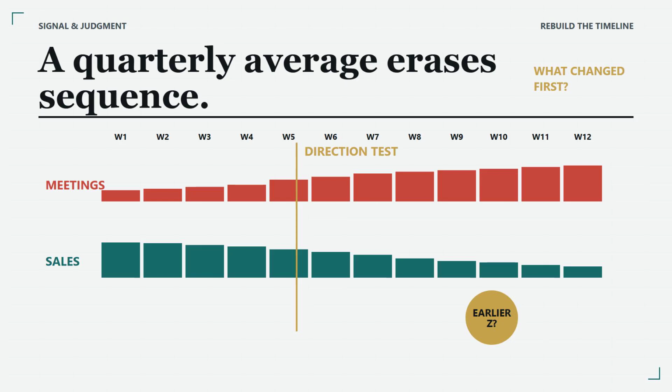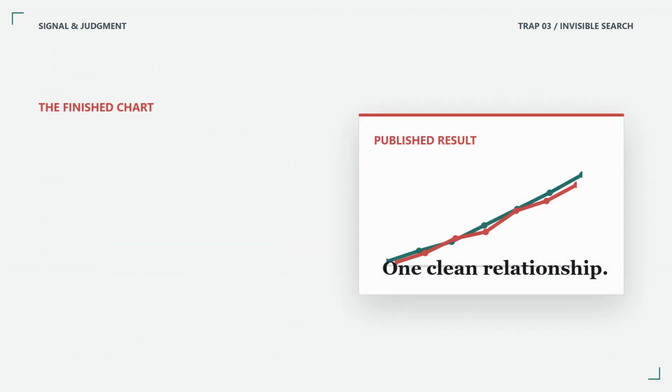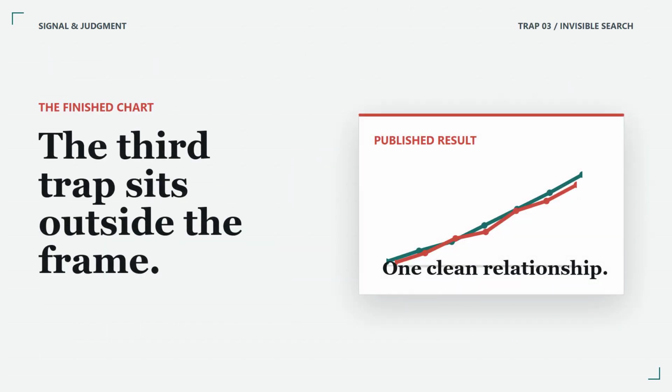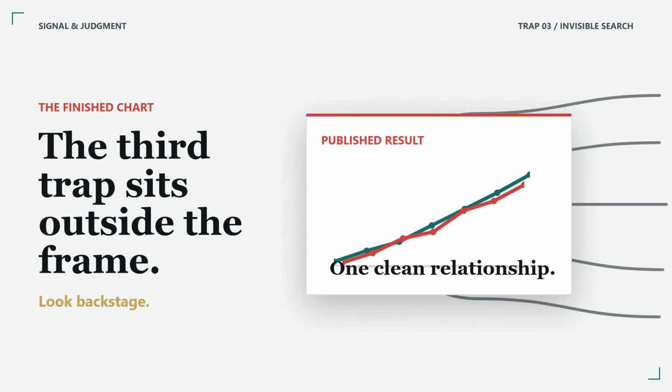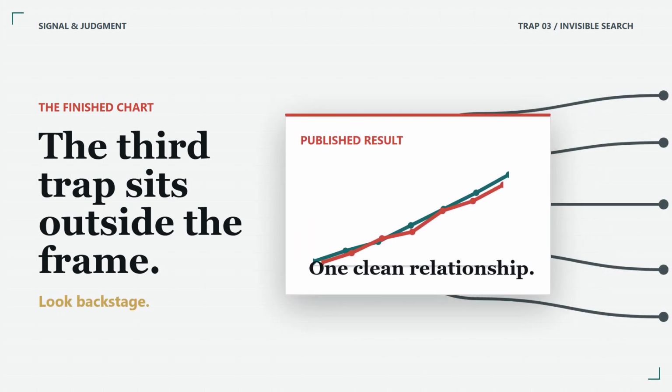The third trap sits outside the finish chart. An analyst rarely has only one decision available. Which outcome counts as success? Which month begins the comparison? Should unusual observations be excluded? Should the data be divided by region or customer type? Which controls belong in the model? When should data collection stop? Each choice may be defensible. Together, they create many paths through the same data.